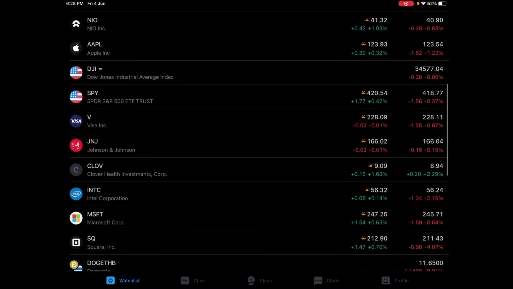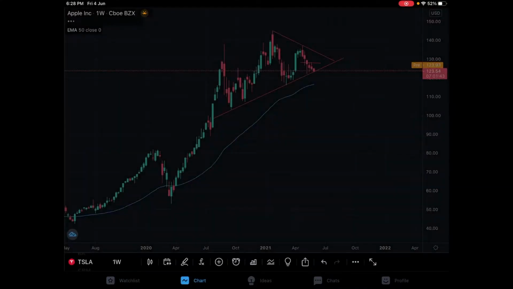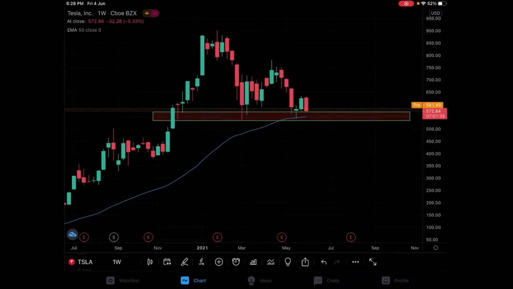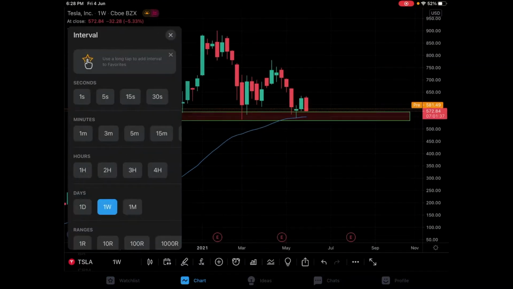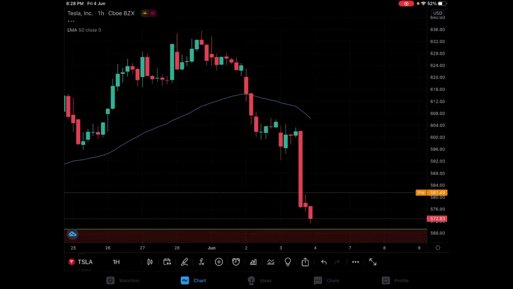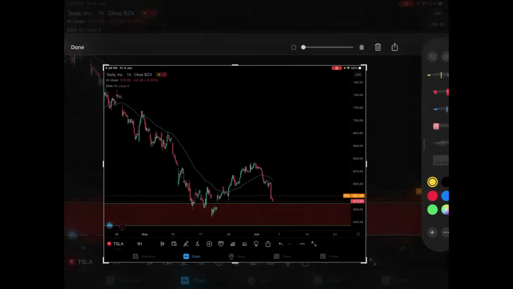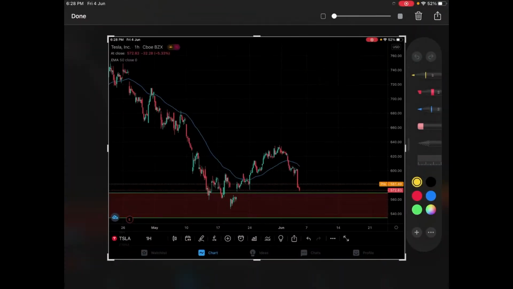Now coming back to Tesla, let's switch back to the Tesla chart. With Tesla, what we are seeing right now is something to be cautious about. As you can see, the market started reversing from this area. It broke the zone, came back to retest this level, again went up and again came down.